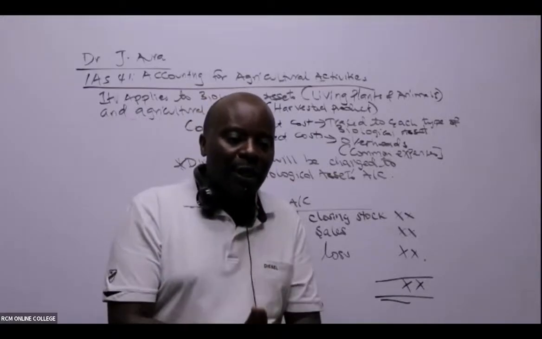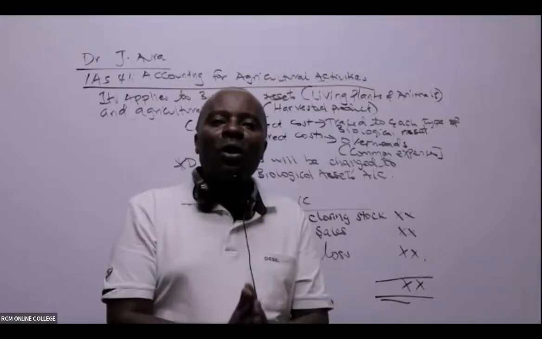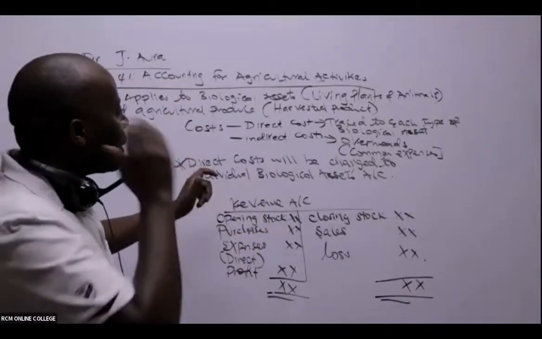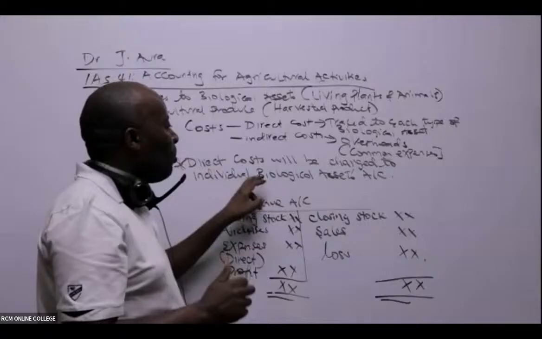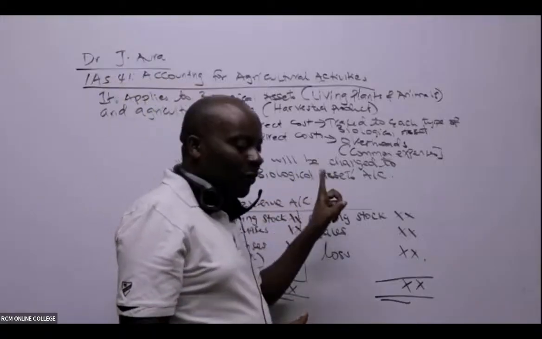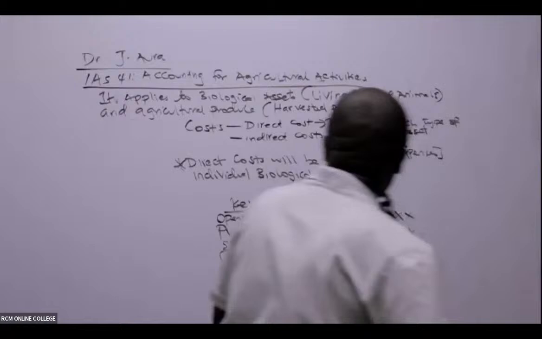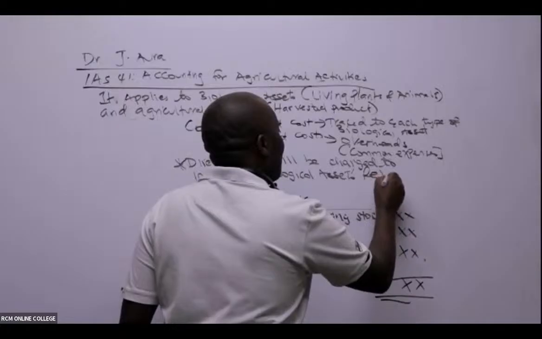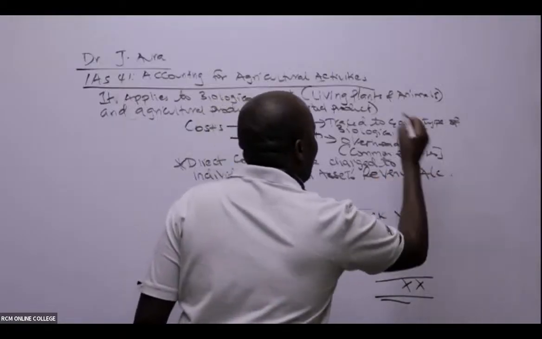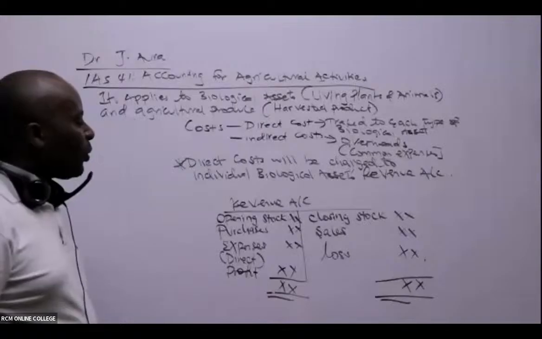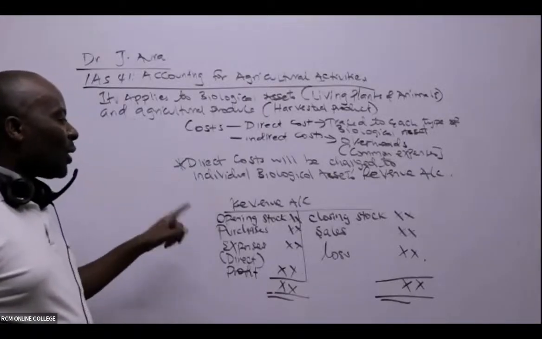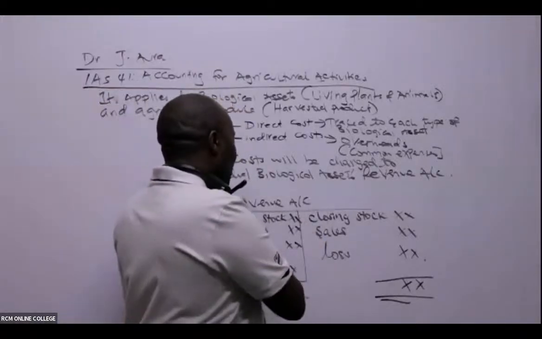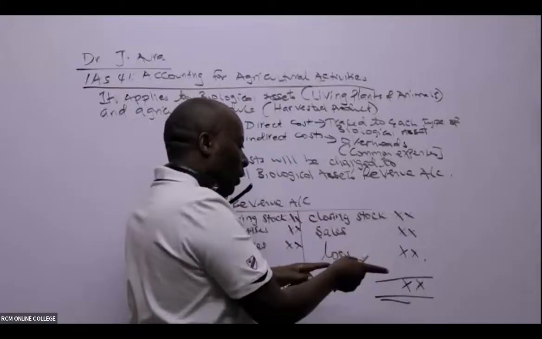I've told you, ladies and gentlemen, from the beginning here, that all direct costs will always be charged to the individual biological assets. Actually, I should have mentioned, to the individual biological asset's revenue account. And I've done an example of a revenue account. How does this revenue account look like? Of course, we have opening stocks on the debit side. We begin with opening stock here. Closing stock will go to the other side.